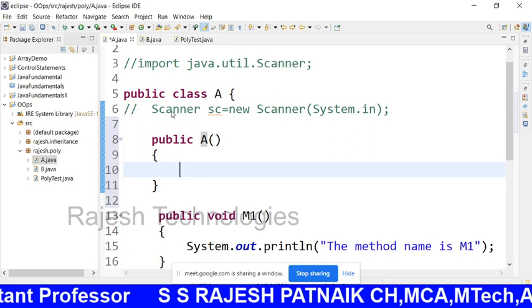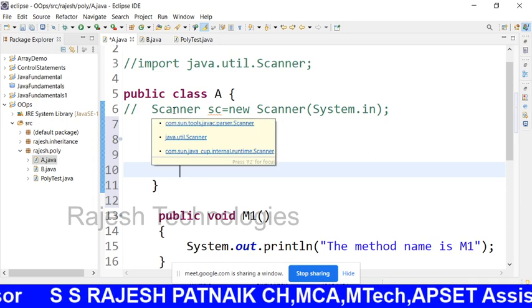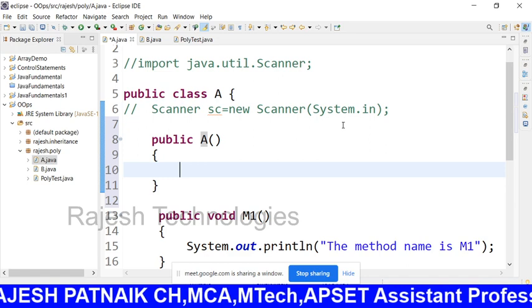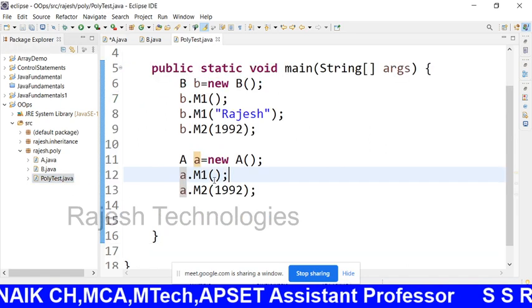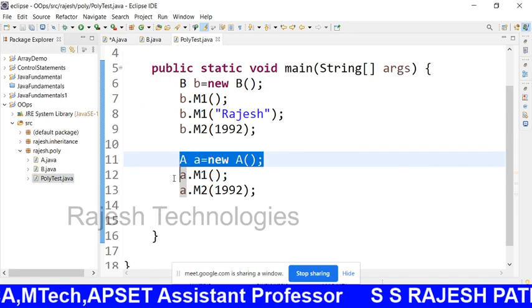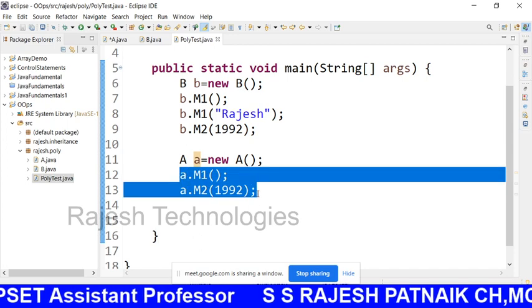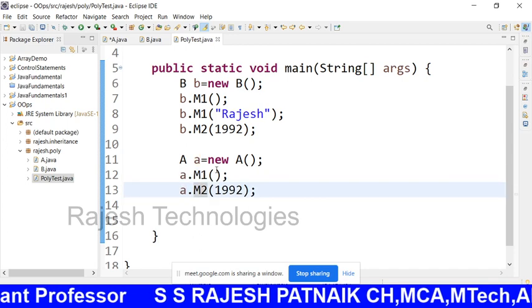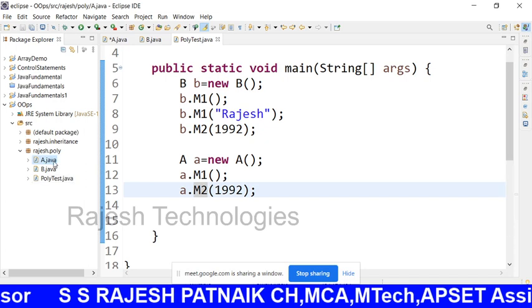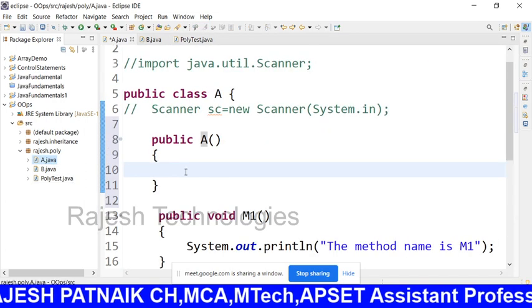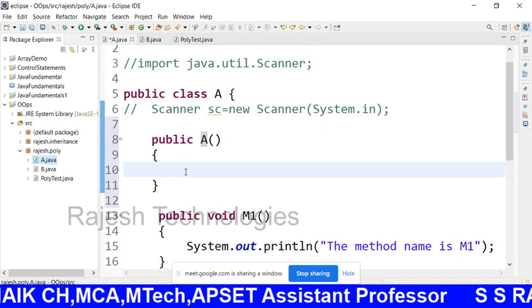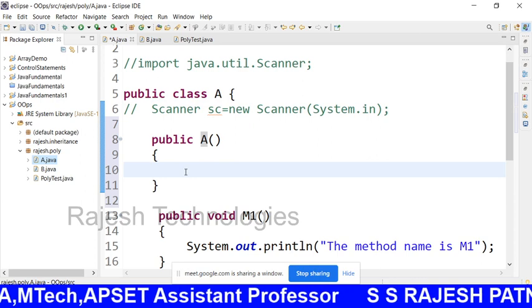If you are not creating any constructor in your class, then no memory will be created, and you cannot call the methods like this. So if you are not creating any constructor here, the compiler will create a constructor for you.